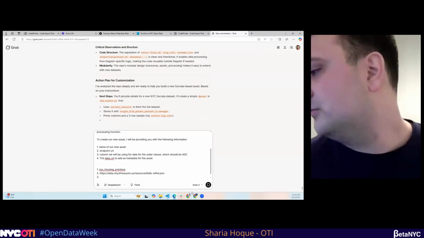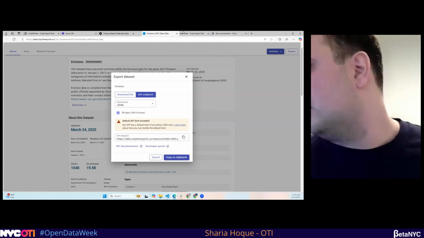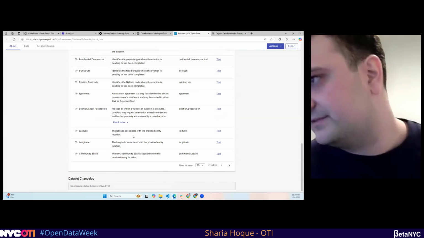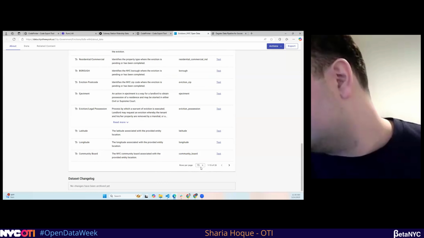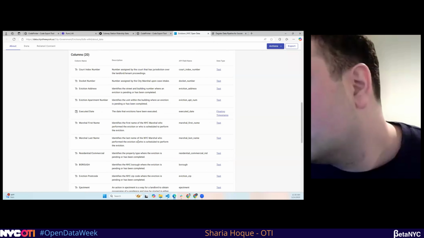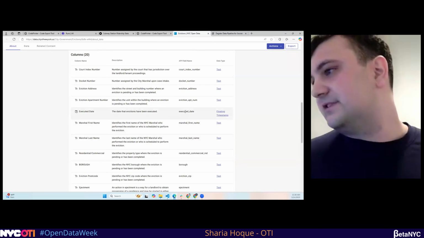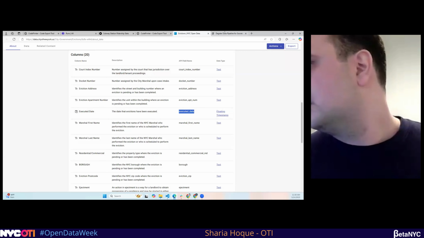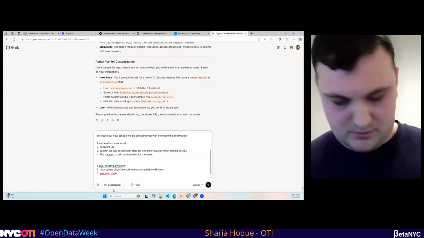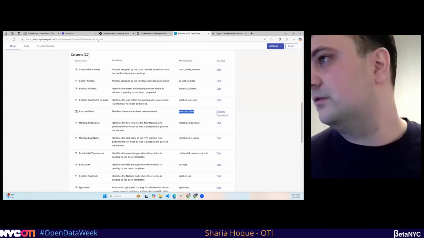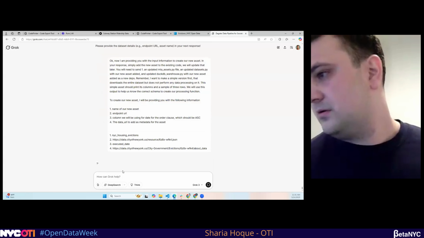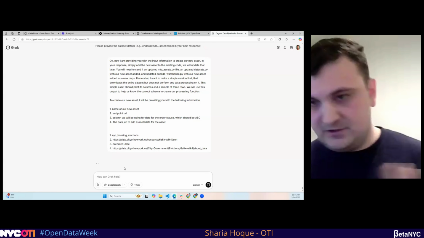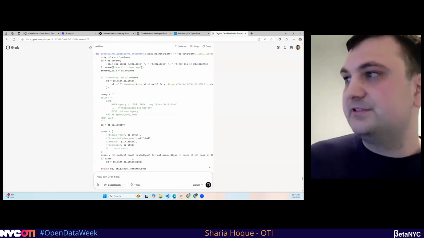Cool. Now the column we want to use for the date column, which one can represent a time series? Which one's a date column? Executed date. Let's use that. Cool. And then lastly, the overall depth. Great. So now we gave it the kind of MTA data. It was able to go through this.